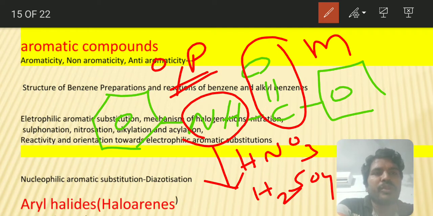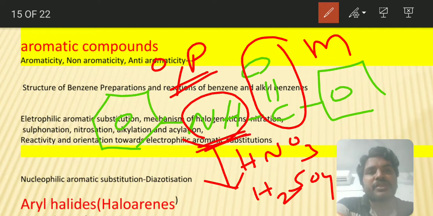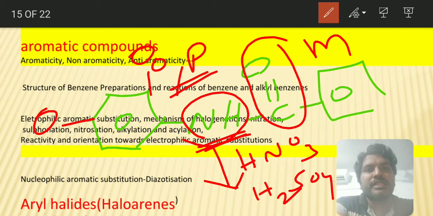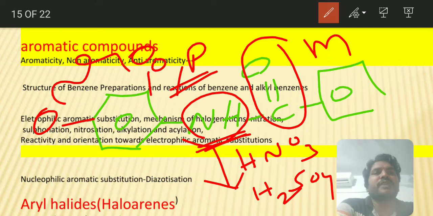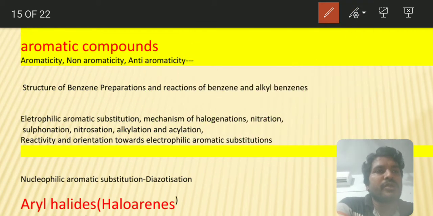Next, coming to the problem: in any compound, when both ortho para directing groups and meta directing groups are present, the substitution takes place as per the ortho para directing group. So either in this position or in this position the electrophile will come and attack. Like this, the orientation effect is very, very important. If nothing is there, there is no doubt at all, it will directly attack the benzene ring. But whenever there is a directing group, it has to attack a particular position.